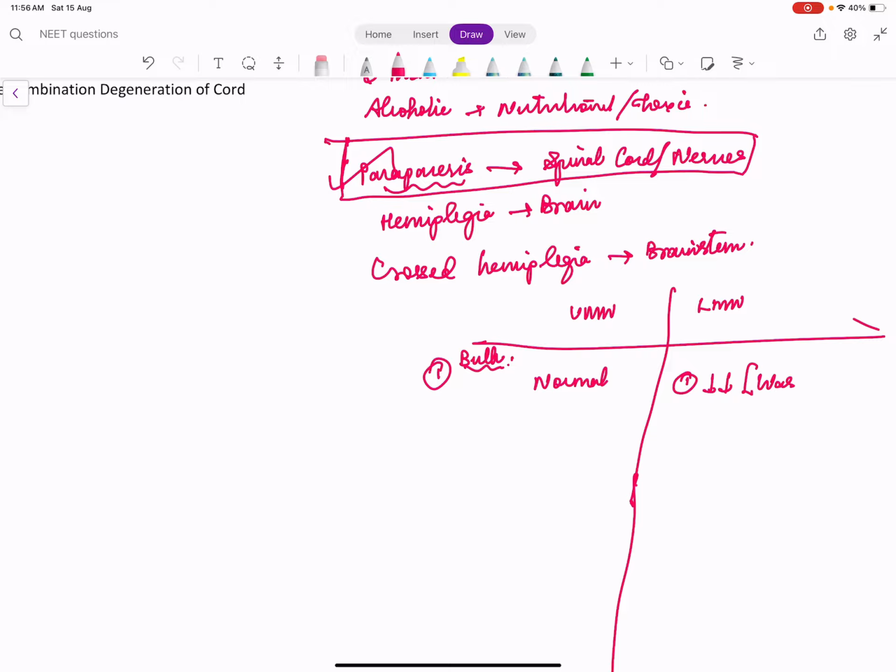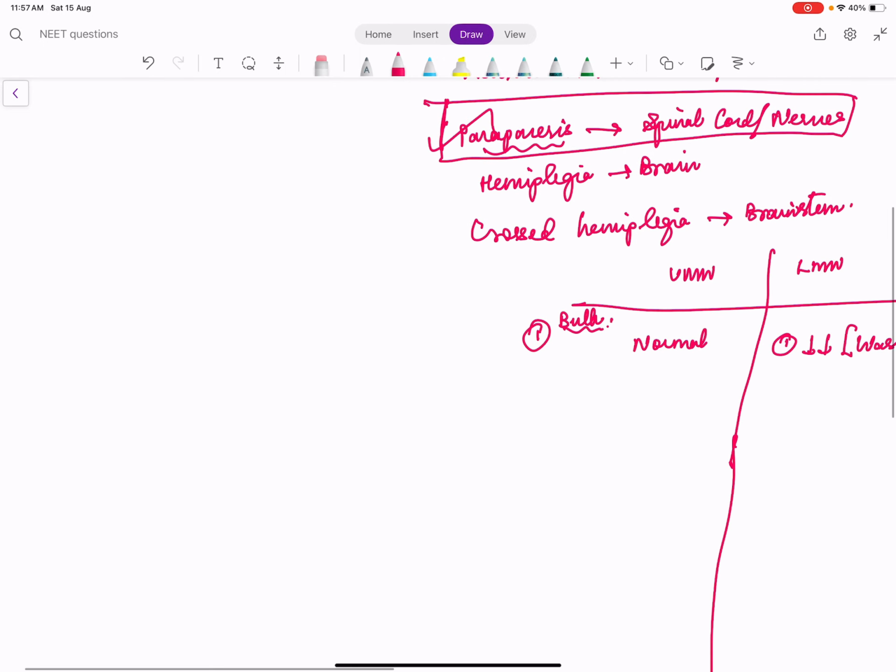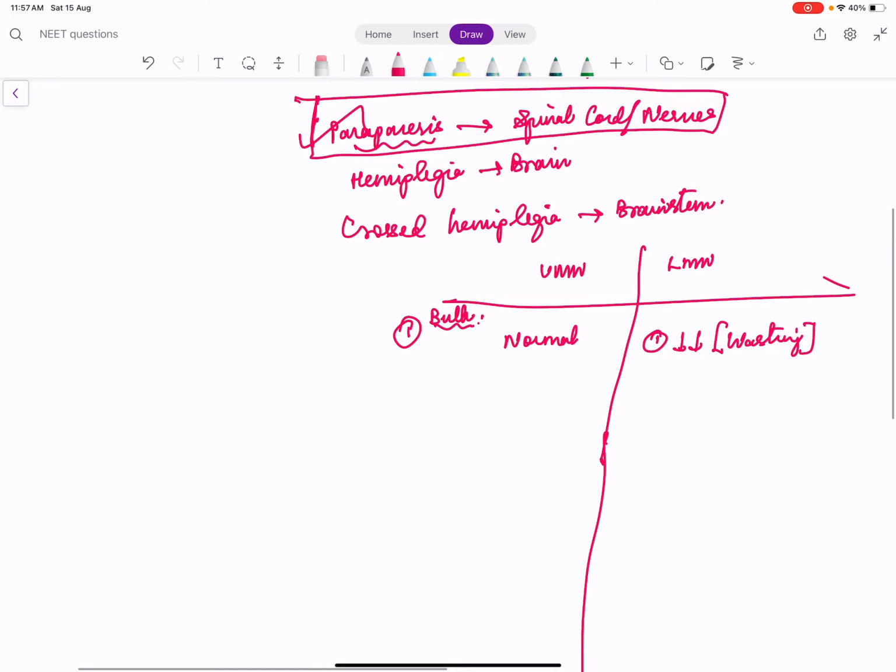There will be wasting of muscles in LMN lesion. What is UMN? What is LMN? The corticospinal tract is upper motor neuron. That is the fiber starting from the brain up to the anterior horn cells of the spinal cord. From the anterior horn cell of the spinal cord till the muscle, it is called lower motor neuron. So bulk is normal in upper motor neuron and reduced in lower motor neuron.